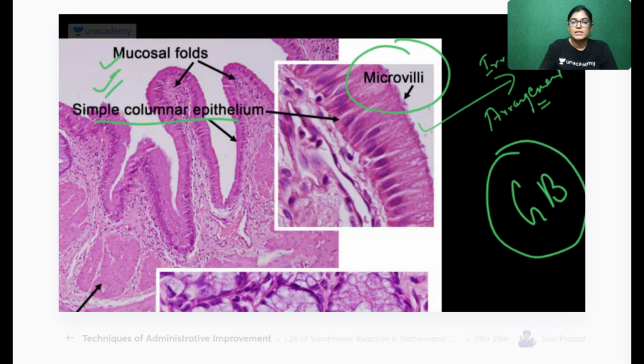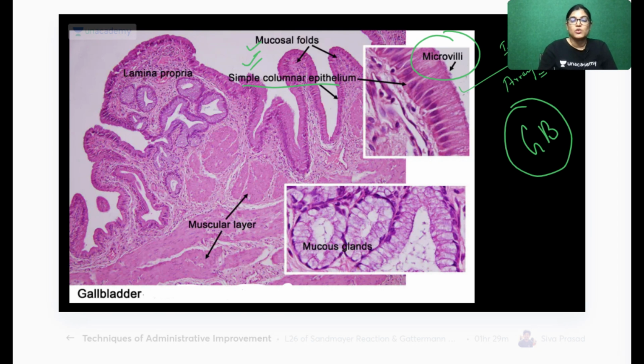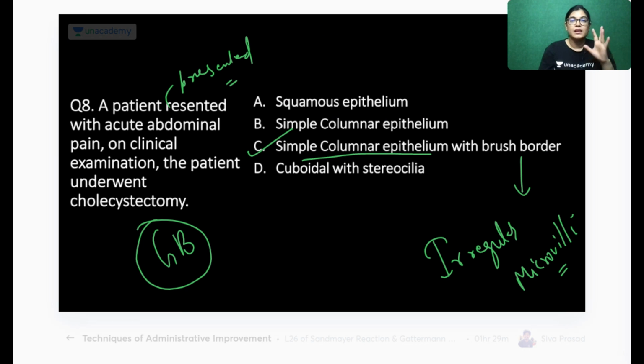I will not go into the histological or systematic part, because this is a general histology session. It is simple columnar epithelium with irregular arrangement of microvilli. This is the slide of the gallbladder, and this is the lining epithelium. So C is the correct answer.